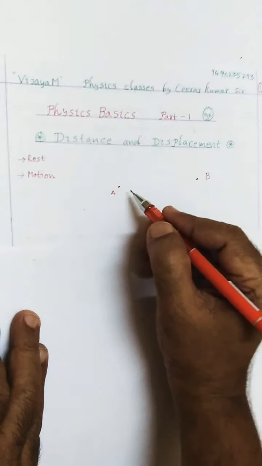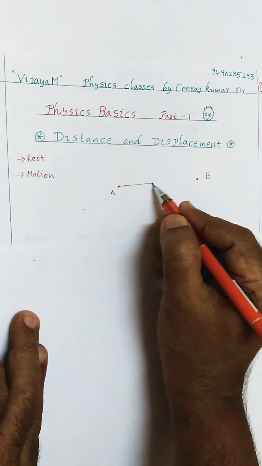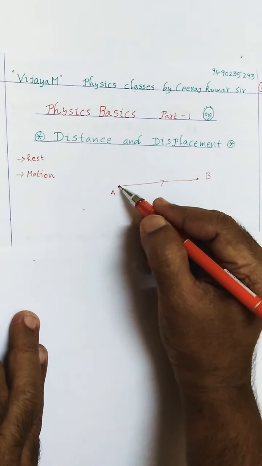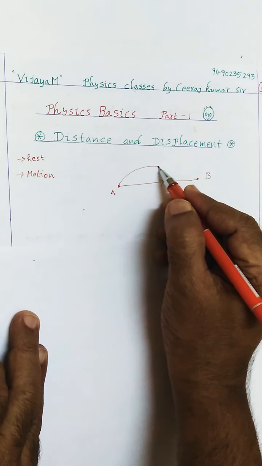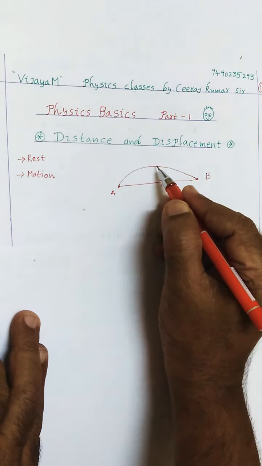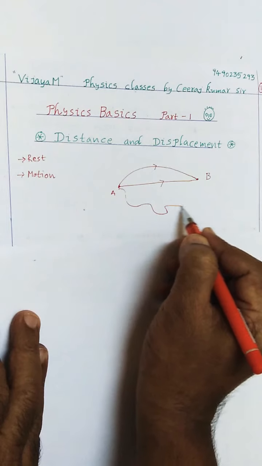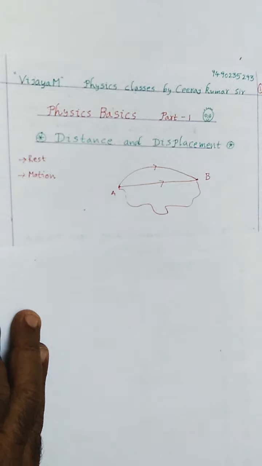I can go straight from A to B, or I can jump and go in a parabolic path like this, or I can go in a different awkward path like this.